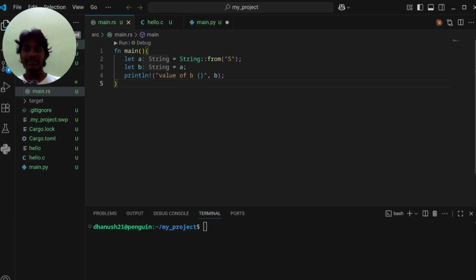Okay, so here the latest statement is B is equal to A. So B is the owner of A. A is the owner of what? 5. So it is a cycle here. A is the owner of 5, and the owner of A is B. So what we consider here as the owner is B. Okay, so in other languages we call that ownership transfer. We are transferring the ownership, right? That is its meaning. So now I'll run this code in my compiler.